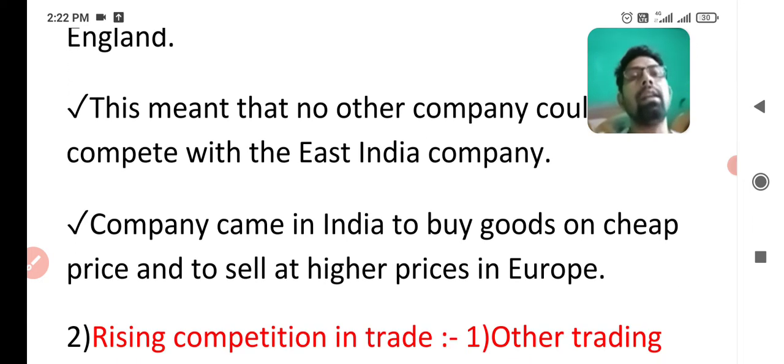And after that, the company came to India to buy goods at cheap prices and to sell at higher prices in Europe. In the first 2 points, you learned that the company got a charter, and charter means to trade freely. It means there was no competition among the companies in the trade. So why did East India Company come to India? Now there will be a question in your mind, and the question is solved here. The company came to India to buy goods at cheap prices and to sell at higher prices in Europe.